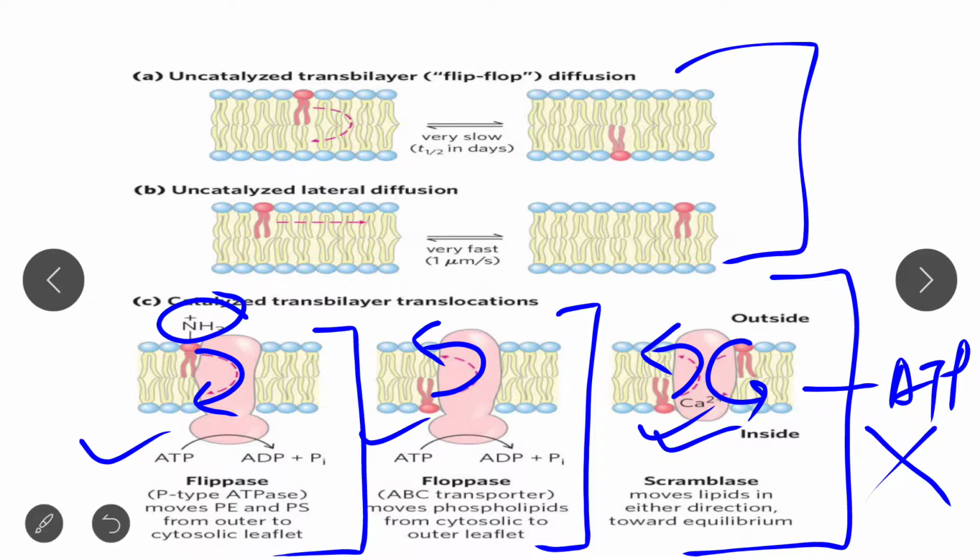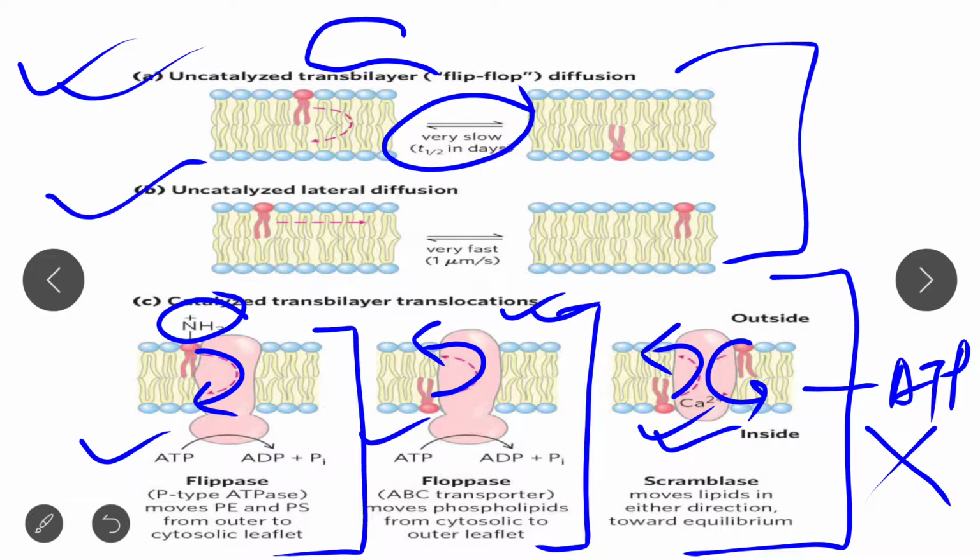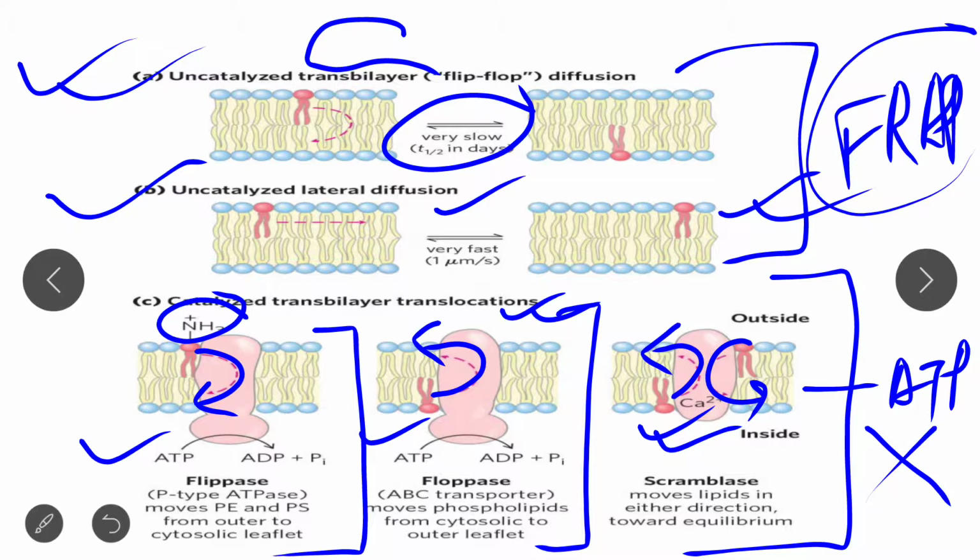These two diagrams show transbilayer movement, but it is an uncatalyzed movement, without the involvement of these proteins, so the movement is very slow. This other one is also an uncatalyzed movement, but it is lateral diffusion, so the movement is fast. And why is movement fast in lateral diffusion? Because in lateral diffusion, lipids interact laterally. This can be easily understood with the help of the FRAP method. I will teach this FRAP method when I teach the instrumentation module. Clear?